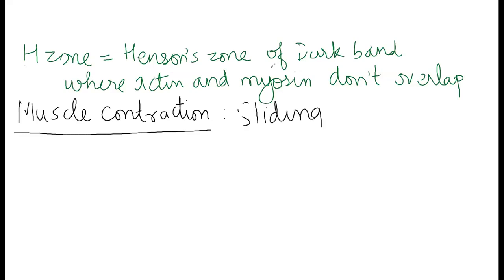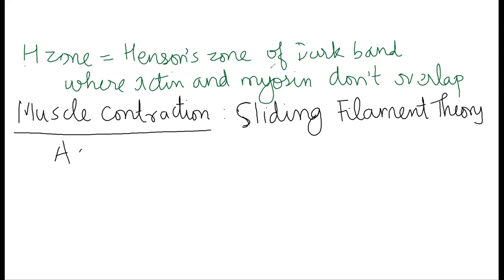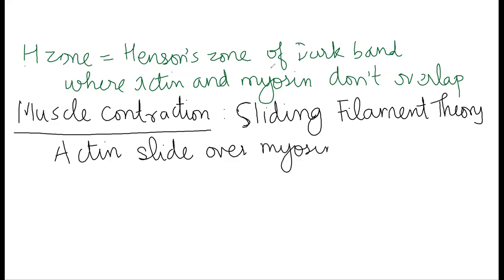The muscle contraction theory is called the sliding filament theory. So what is this sliding filament theory? The sliding filament theory simply states that actin filaments slide over myosin filaments. So during muscle contraction, actin filaments will slide over myosin filaments.